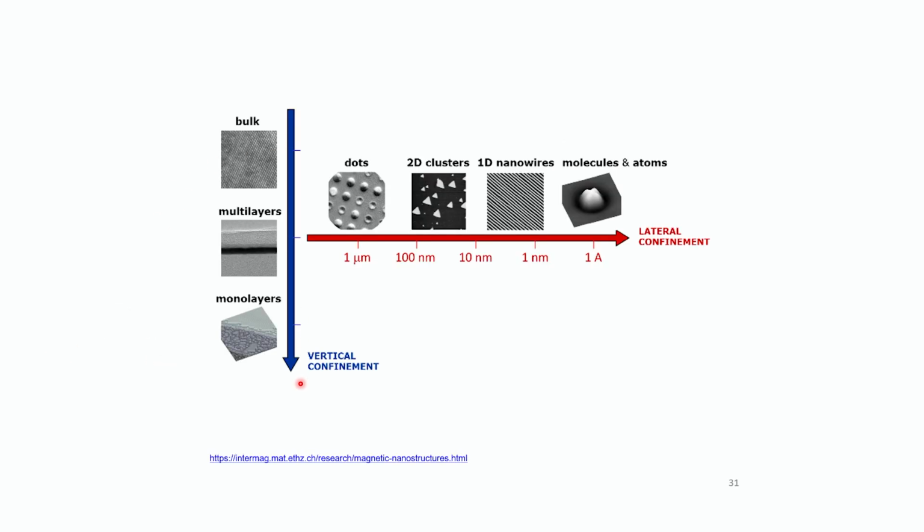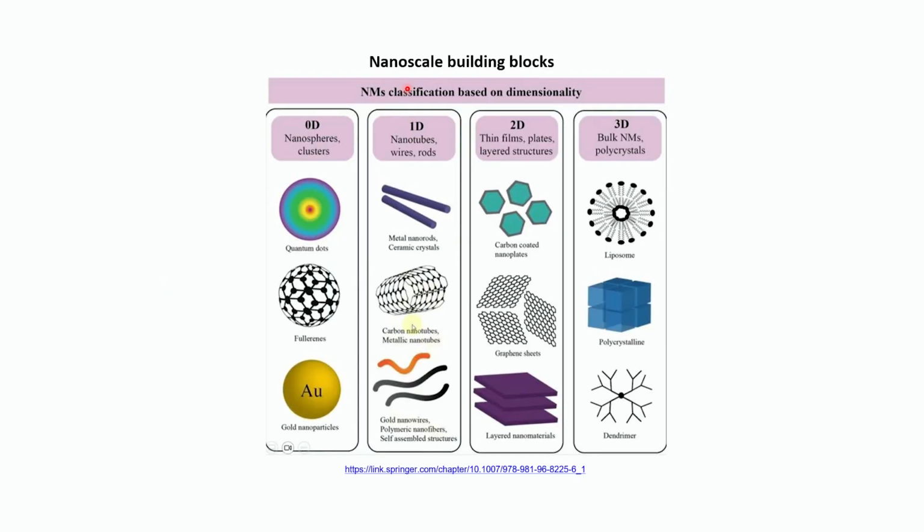That's the vertical confinement and that's the lateral confinement. You can see the size difference from 1 micrometer to 1 angstrom, and these are the dots. Then 2D clusters, 1D wires, molecules and atoms, that's the size range, and that's the bulk, multilayers and monolayers, that is the vertical confinement. That is the nanomaterials classification based on dimensionality.